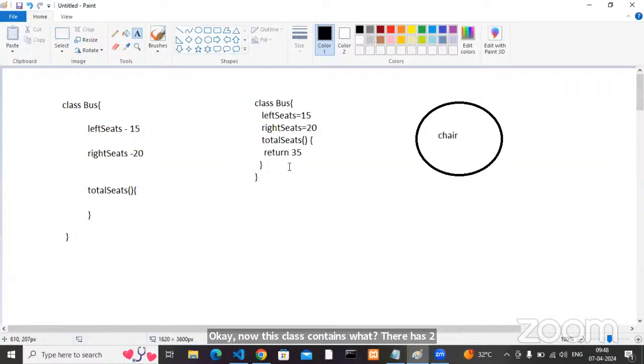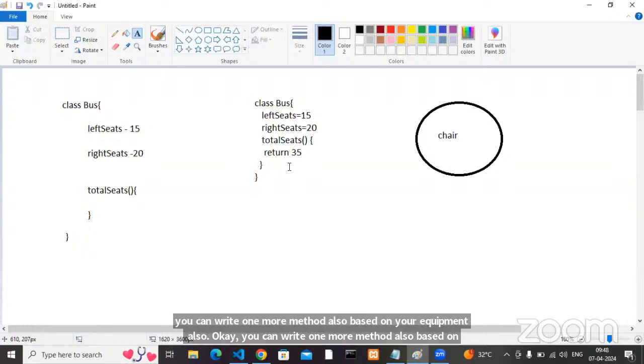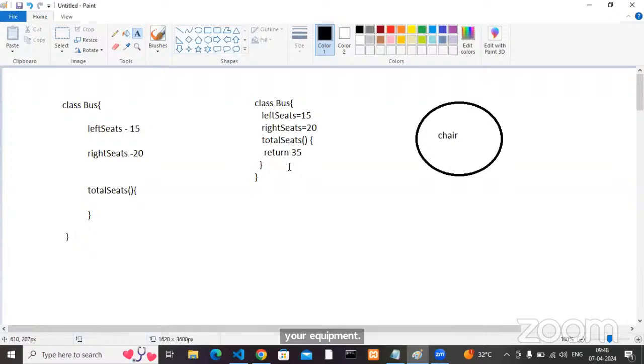One method is there. You can write one more method also, based on your requirement. Finally, tell me what my class contains. My class contains variables and methods, or not? My class contains variables and methods.